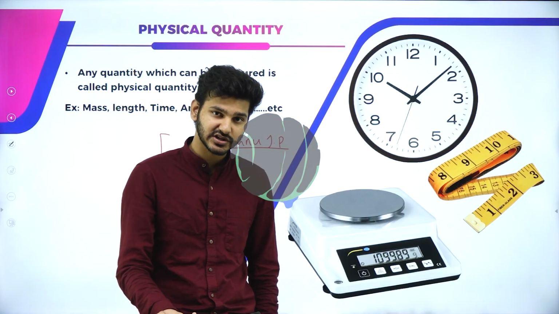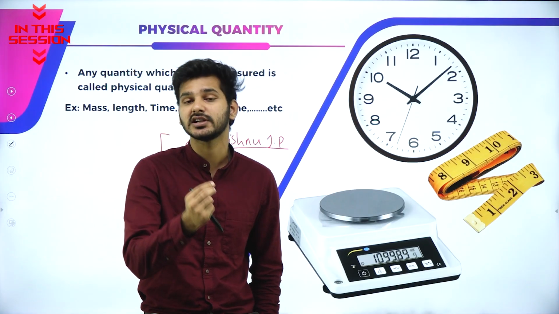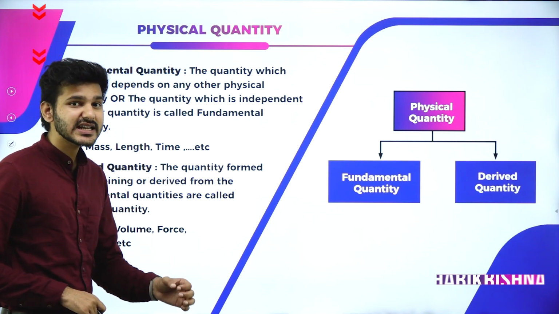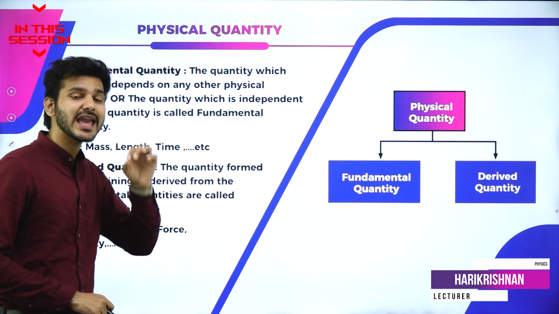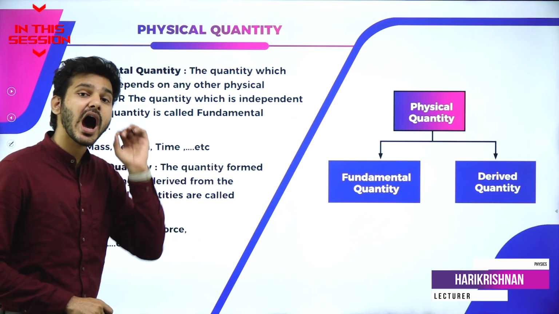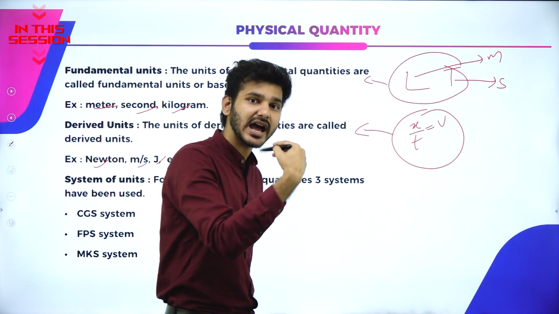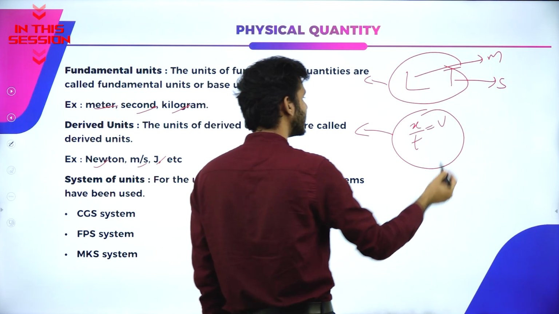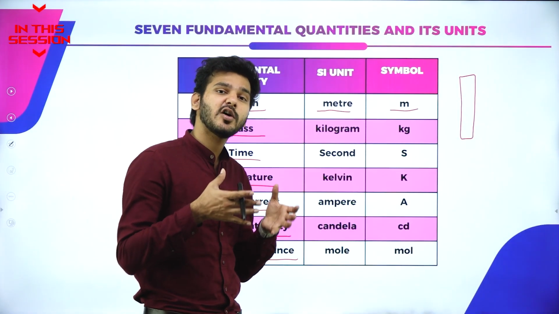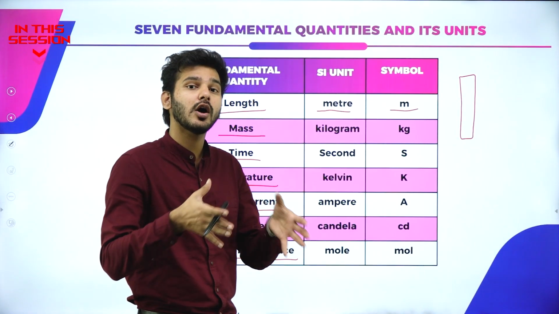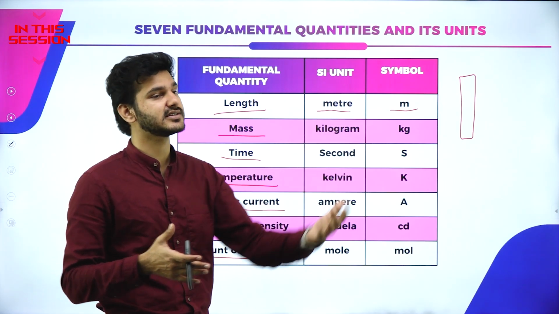I can also measure what is the temperature generated by the friction of the tire and the road. The quantity which exists independently and does not depend on any other physical quantities are known as fundamental quantities. And for this particular derived system of units, you can see that here it is meter per second. Length is a form of measurement to measure how long or how far a certain object or place or thing is.